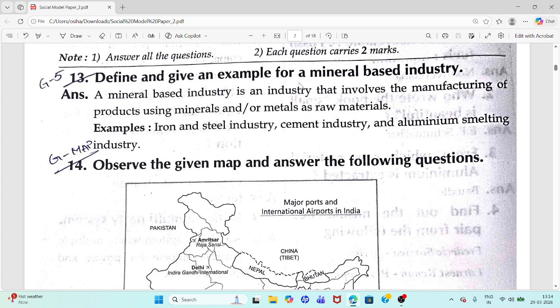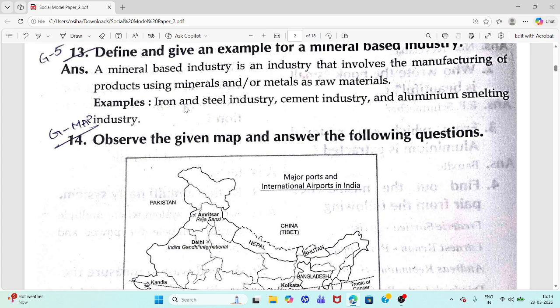Define and give an example for a mineral based industry. You have to define mineral based industry and you have to give examples. First write mineral based industry and then you write these sentences. A mineral based industry is an industry that involves manufacturing of products using minerals or metals as raw materials. Examples iron and steel industry, cement industry, and aluminum smelting industry.